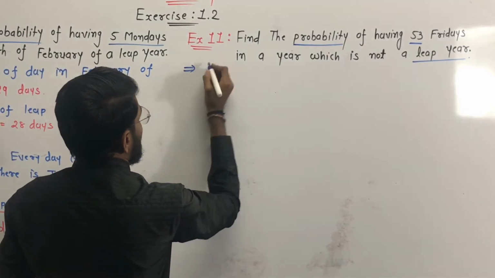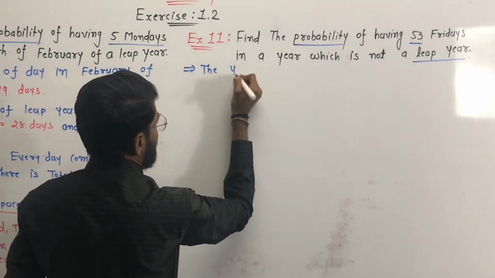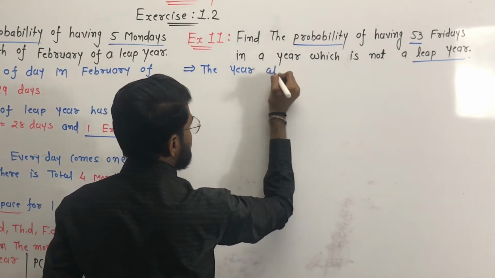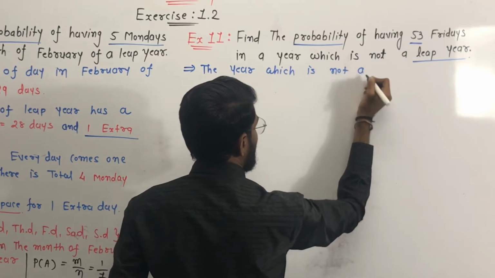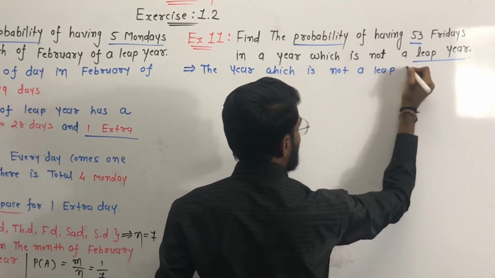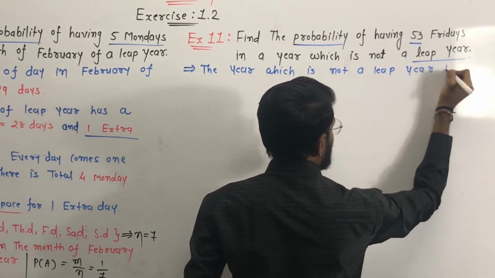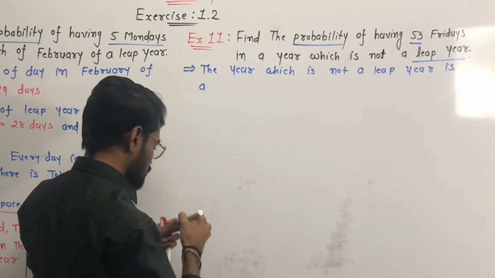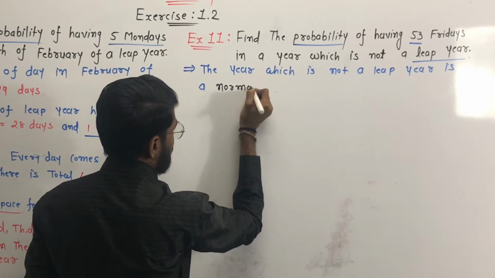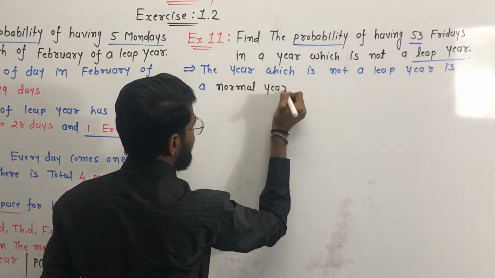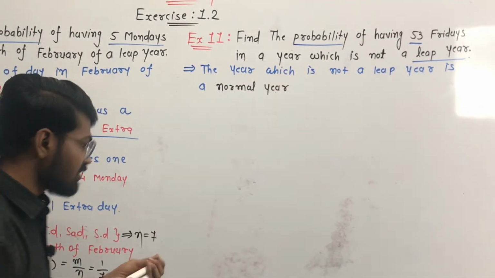The year which is not a leap year is a normal year. And how many days are there in the normal year?